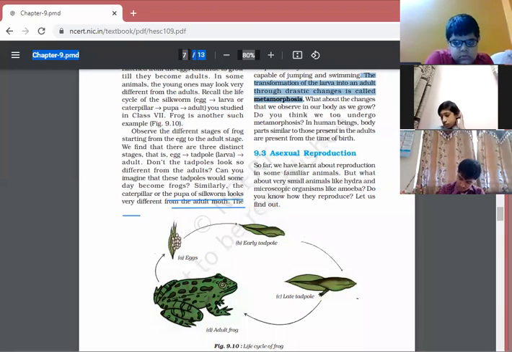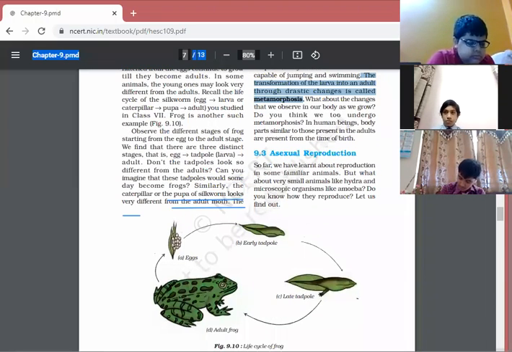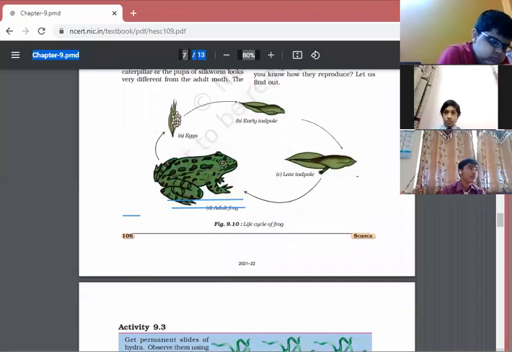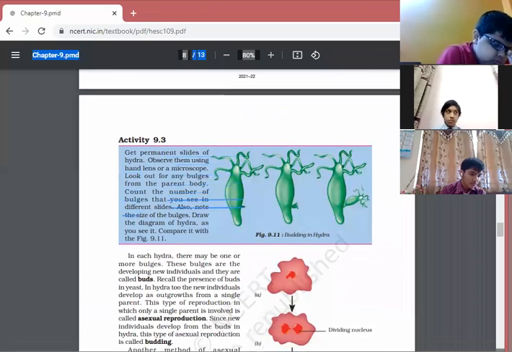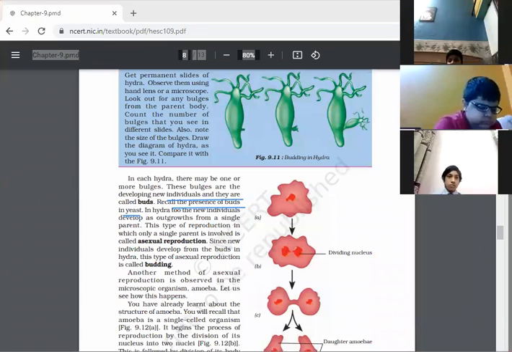In sexual reproduction, what was there? Two parents are required for it. So asexual reproduction, we can say that only one parent is required. And in this class, we are going to study about the amoeba and hydra, how amoeba reproduces and how hydra reproduces. Okay, so it's very interesting.